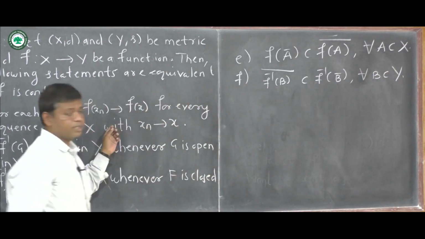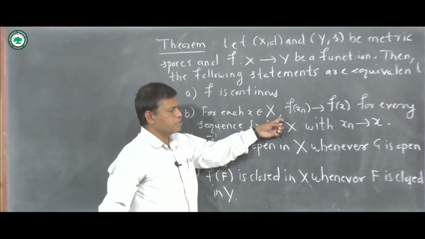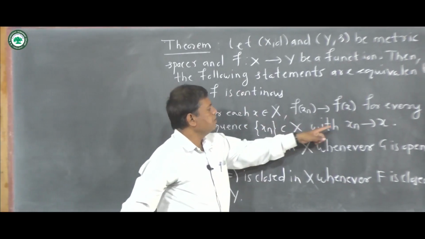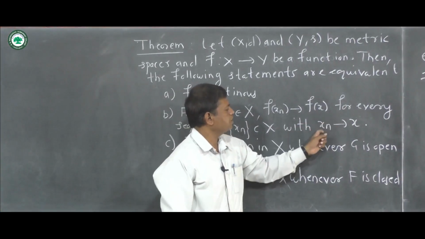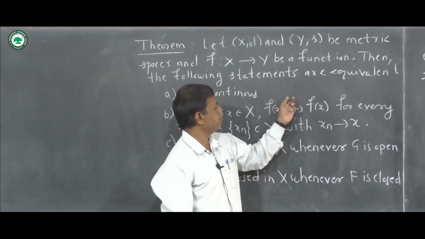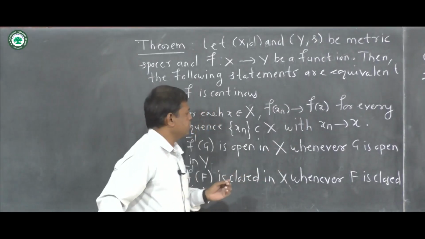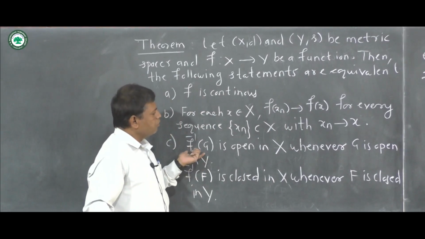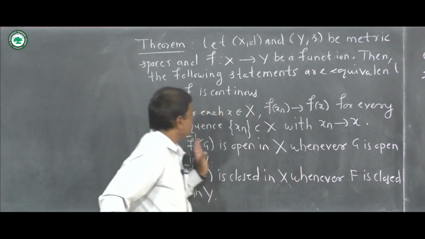So students, remember that when you want to show that function f is continuous, you can use sequences: when xn converges to x, show that f of xn converges to f of x, and in that case the function is continuous. When you have open sets, check whether the inverse image of an open set is open.